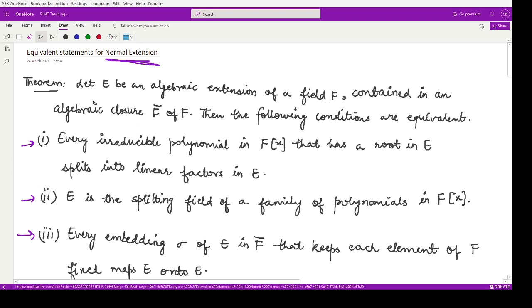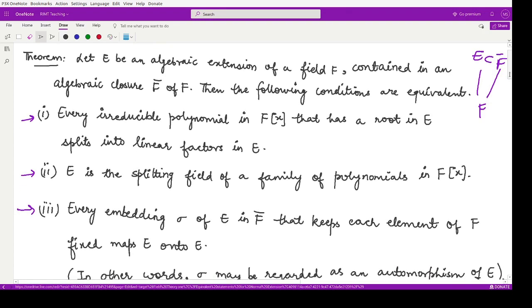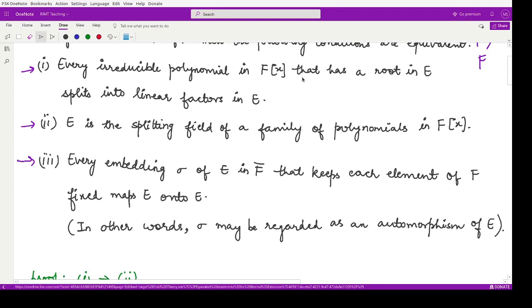So the statements are: E is given to be an extension field of F, an algebraic extension field of F, which is contained in an algebraic closure F bar of F. We have some algebraic closure F bar of F, so this E is contained in it. Then the following conditions are equivalent. Firstly, every irreducible polynomial in F[x] that has a root in E splits into linear factors in E.